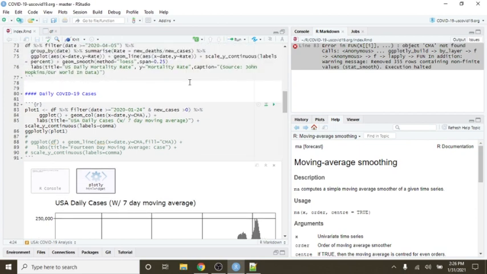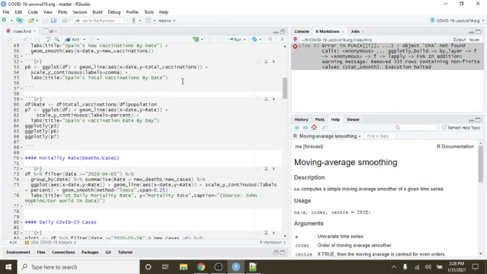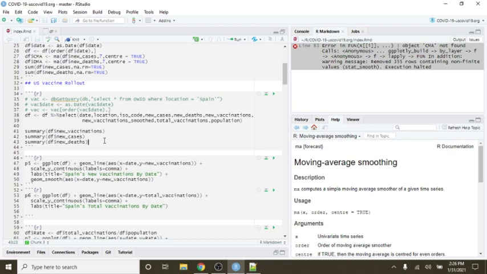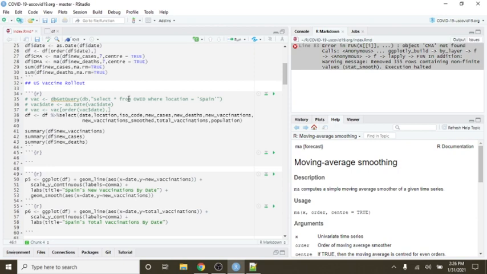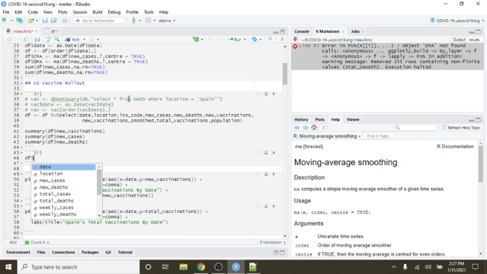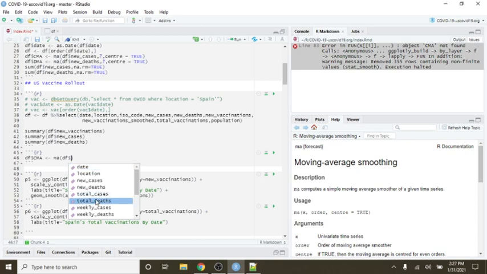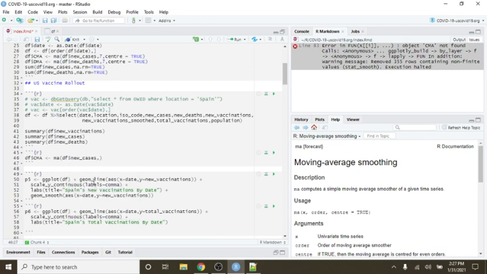Okay. You know what else we're going to do up here? Do I have forecast installed? I do. Okay, good. Let's just insert another chunk here. We're going to say DF colon CMA, MA, new cases, comma, 7.